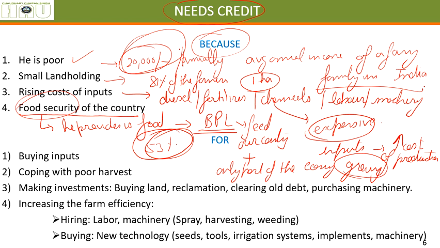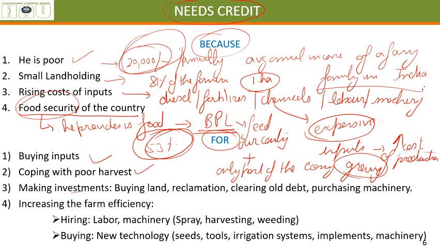Alright, then why does the farmer need credit? I have already answered it. For buying inputs, coping with the poor harvest. Whenever there is a poor harvest season, he does not have money to sustain himself, so we need to provide some money so that for the next season he can buy inputs and again try to get a good harvest.